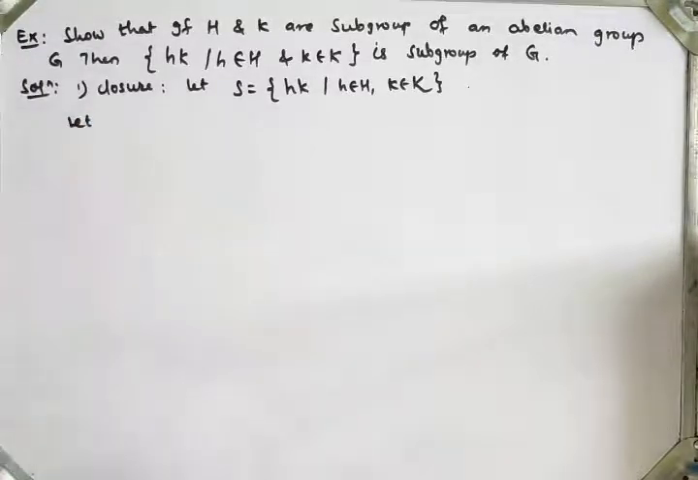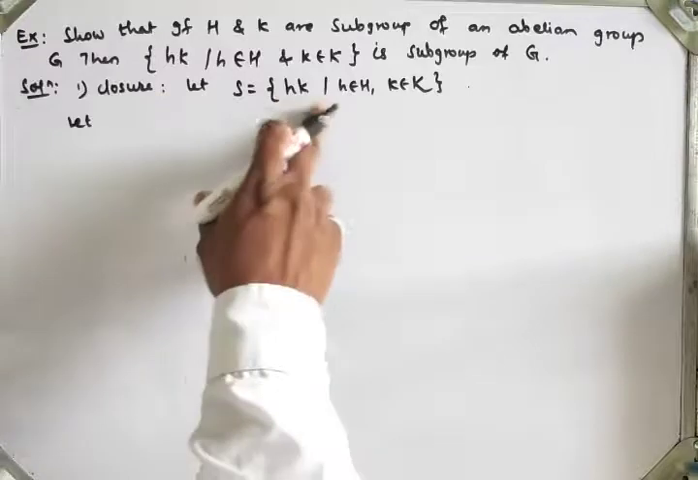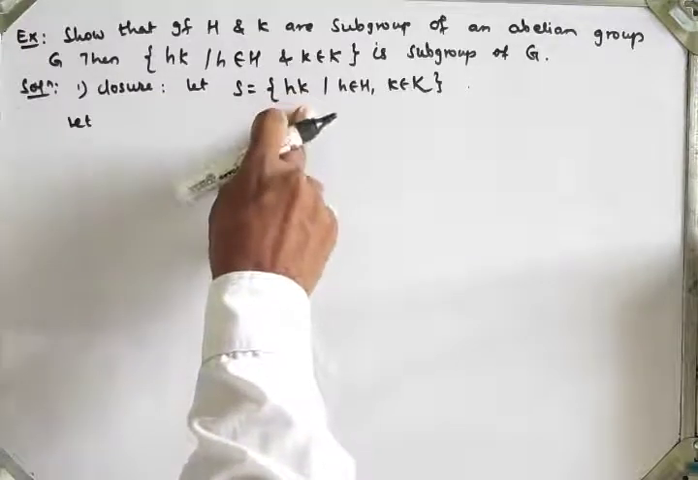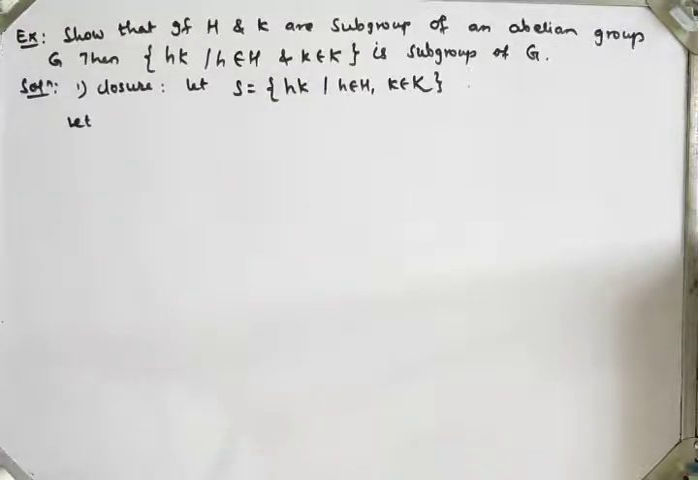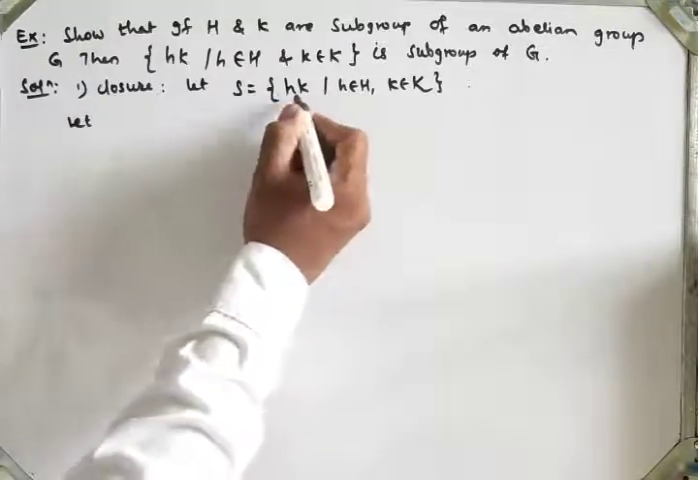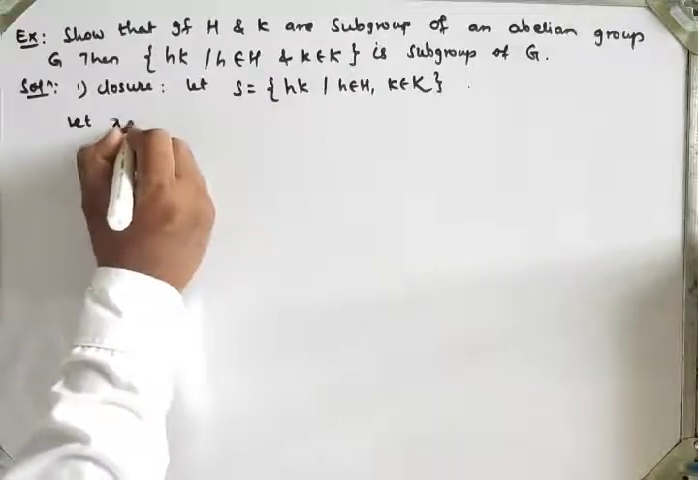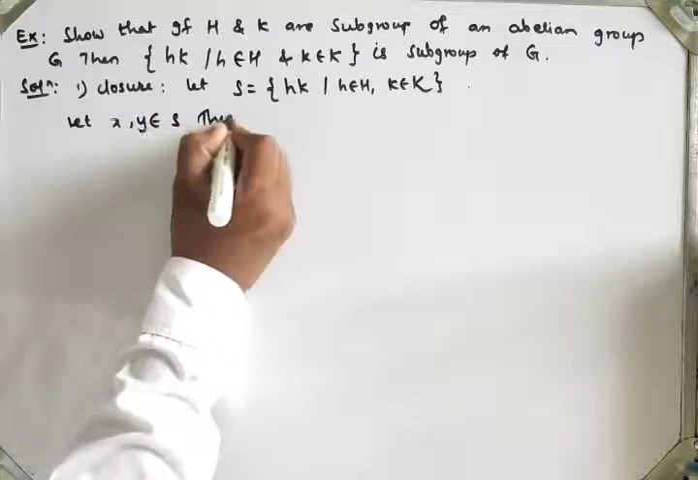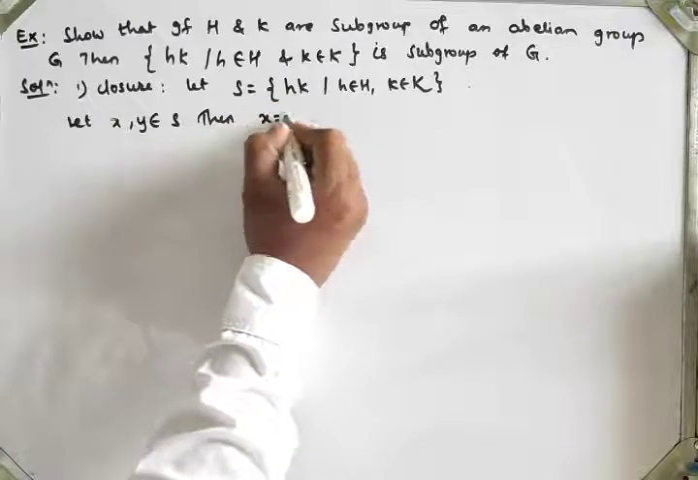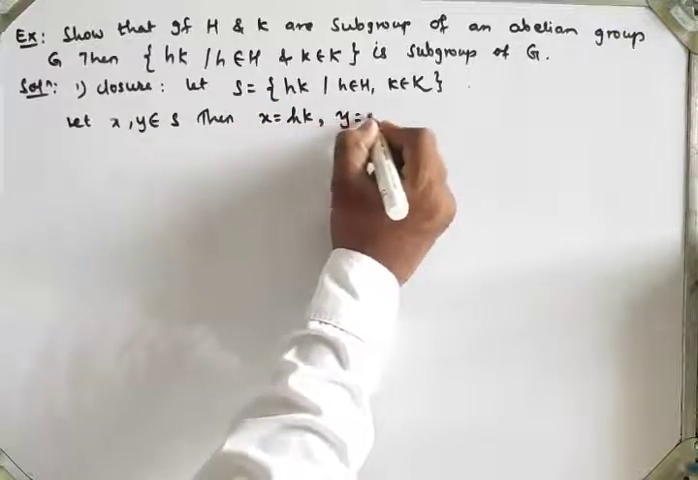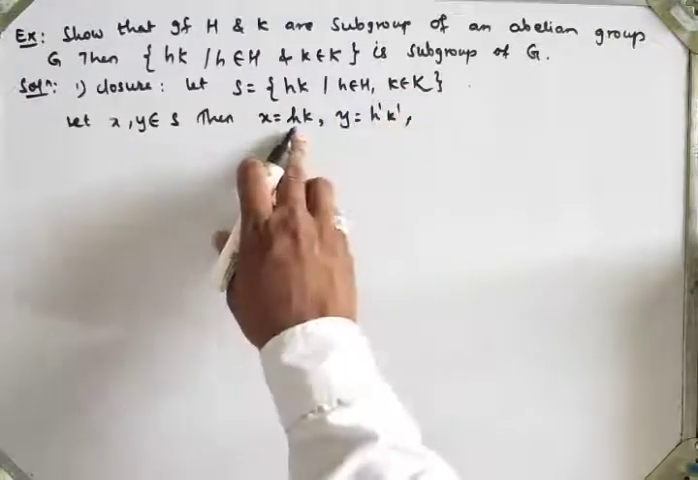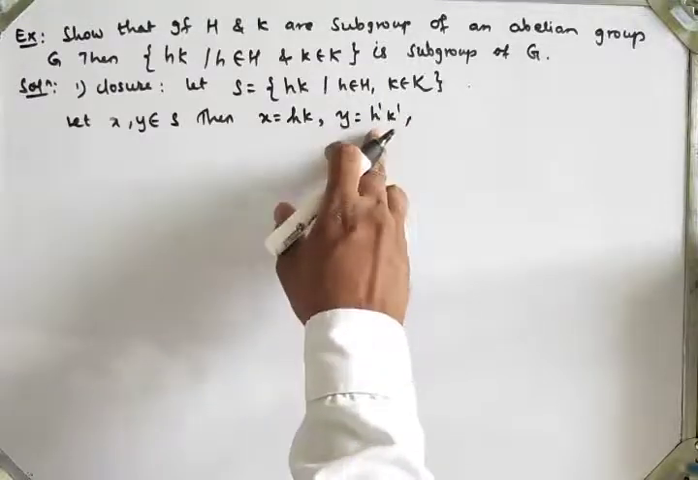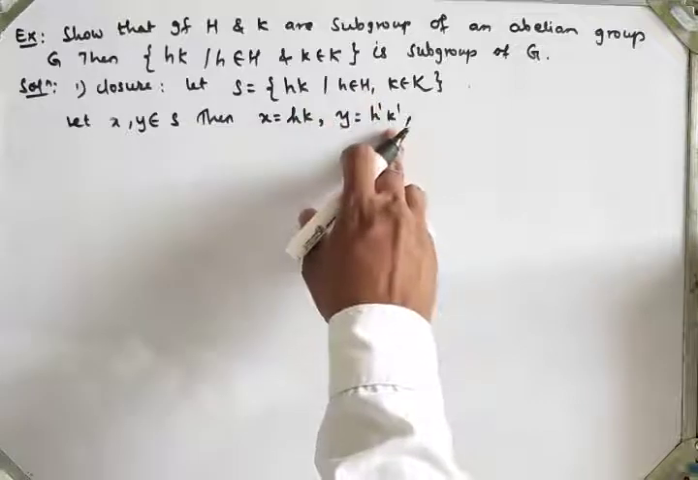So what is the closeness property? I will take any two elements from that set, then under the operation multiplication the new element is again from set S. Then we see that S is closed under that operation. So let me take two elements x, y belonging to set S. Then what are the elements of the type? x is equal to h into k and y is equal to h dash into k dash, where h and h dash are from H and k and k dash are from K.